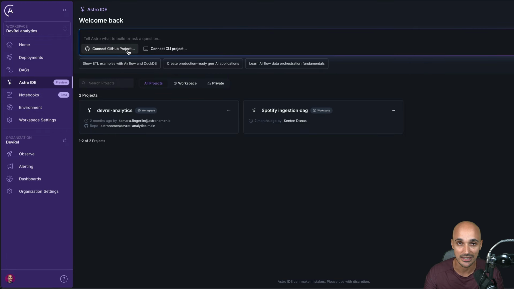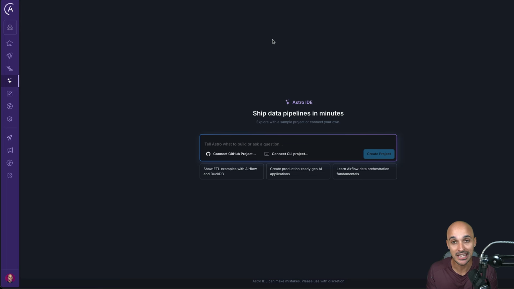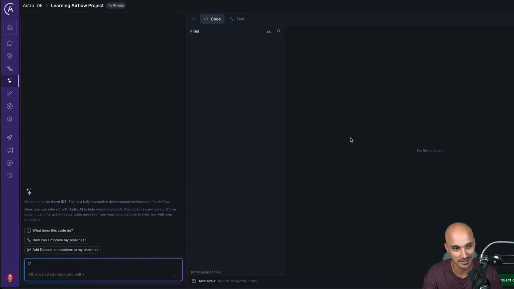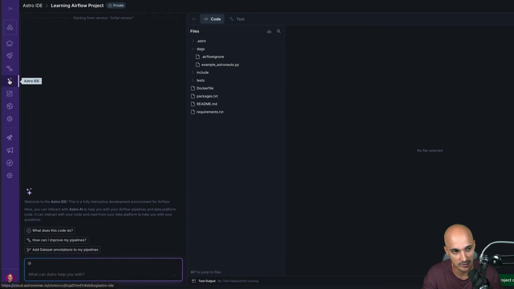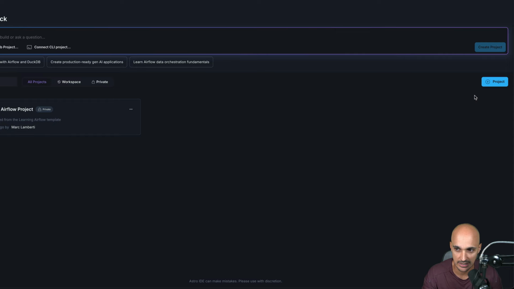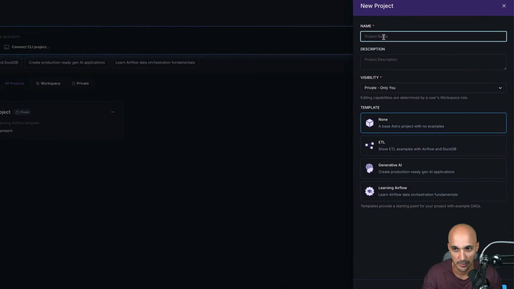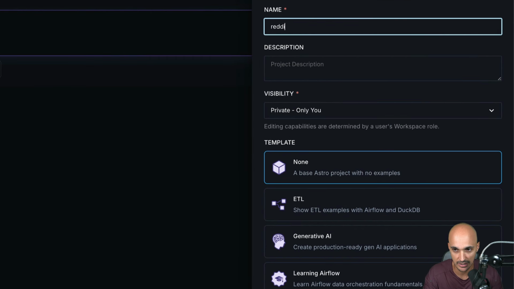So now let's begin. All right, the first step, if you are using the Astro IDE, is to create a project. If you are already running Airflow locally, then you don't have to do anything here. But let's create a project. So for that, we can click on Learn Airflow Data Orchestration, and then that will create a project that we are not going to use. Instead, let's go back to Astro IDE, and then click on plus project. From here, we can give a name to the project. So let's say Reddit mentions DAG.